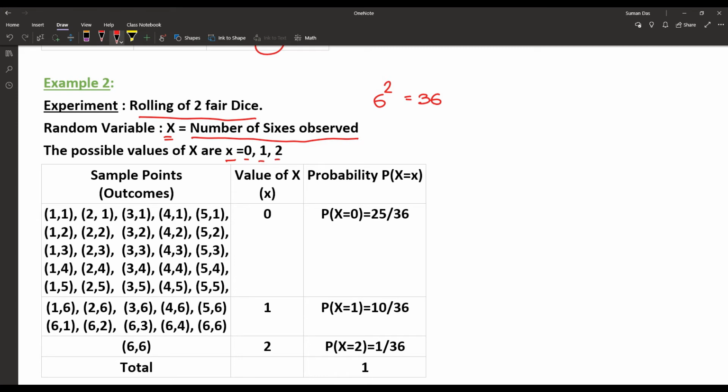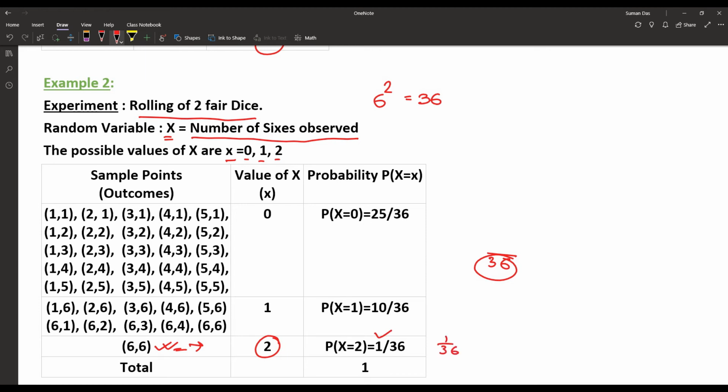There are 36 outcomes in total. The case of 2 sixes, when both dice face 6, happens only one time. The random variable is 2, but it occurs only one time, so that is 1 by 36.